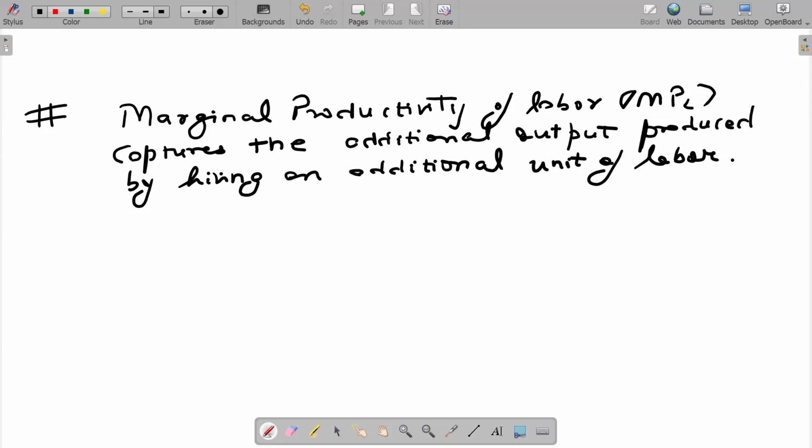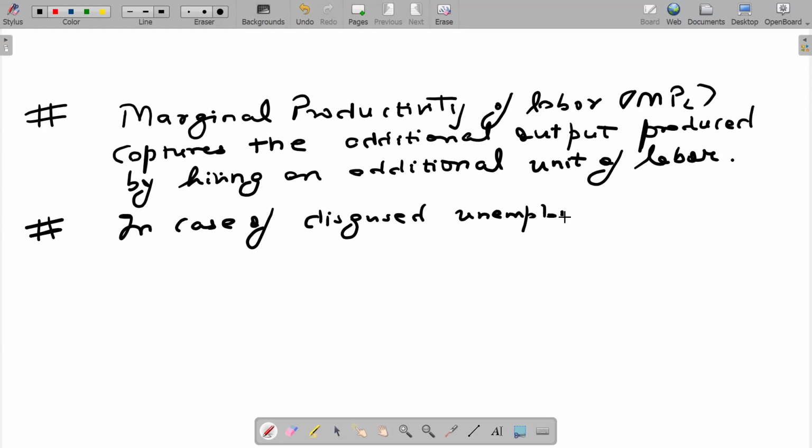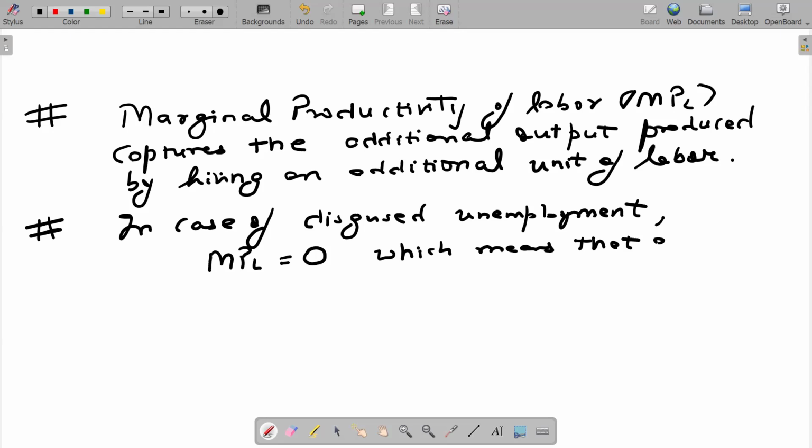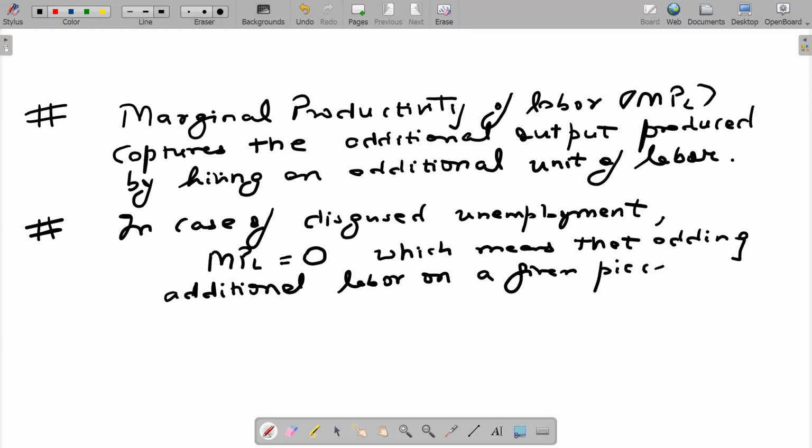Now, when you talk about disguised unemployment, I can write that in case of disguised unemployment, the marginal productivity of labor is equal to 0, which means that adding additional labor on a given piece of land does not increase the output.